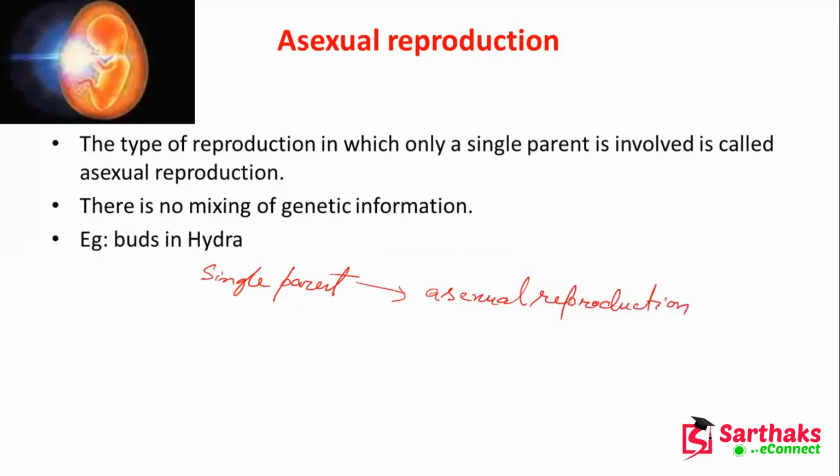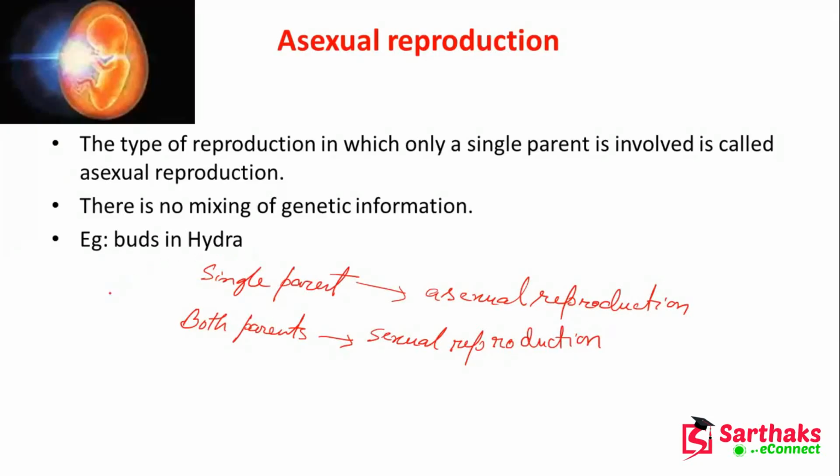For humans, dogs or any other animals, you require both parents. That means we require mother and father both. So this is sexual reproduction, where there is mixing of genetic information.